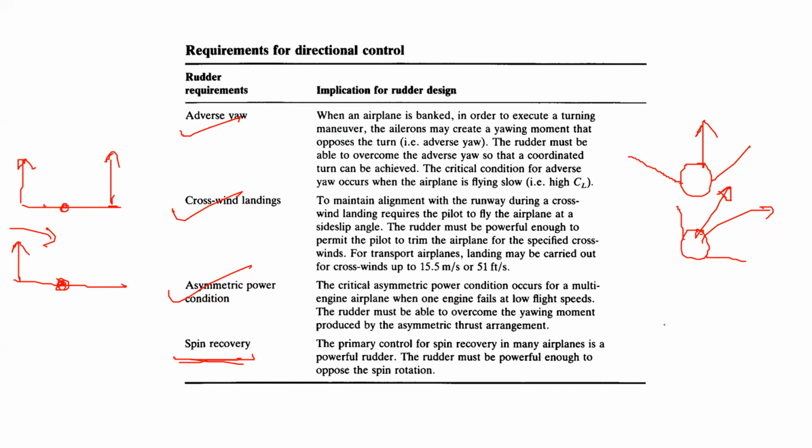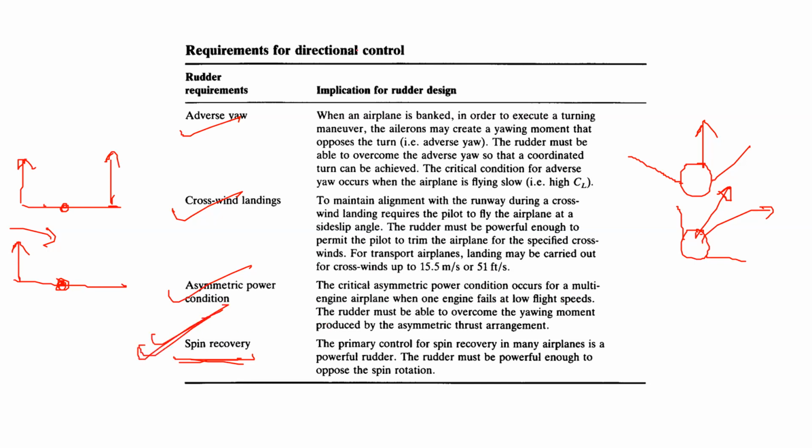So rudder is given in the direction opposite to the spin, so that the spinning movement will slow down, and then we can level the wings and pitch up to climb out. Exactly. So the rudder is required to be powerful to get us out of the spin.